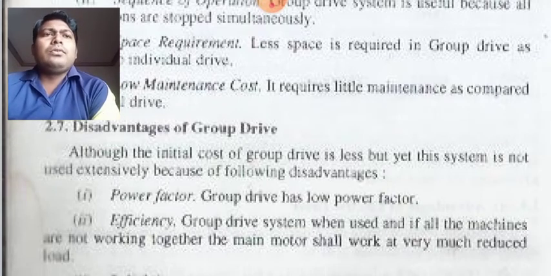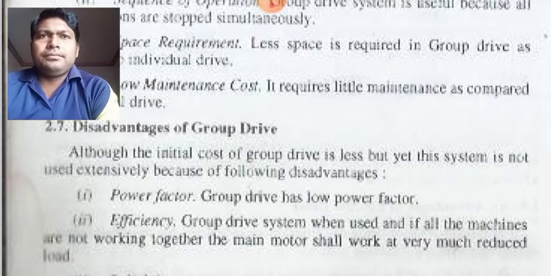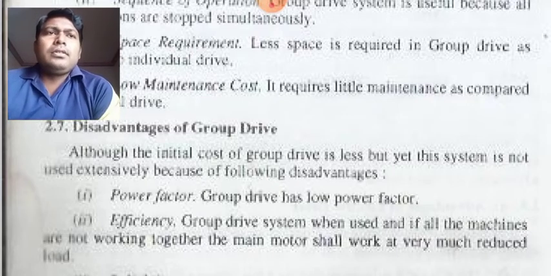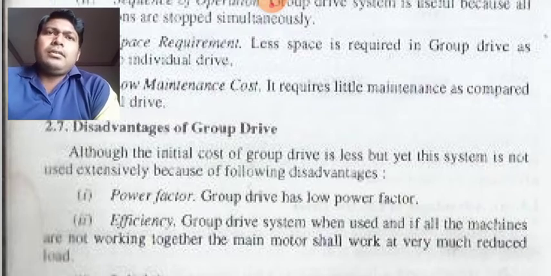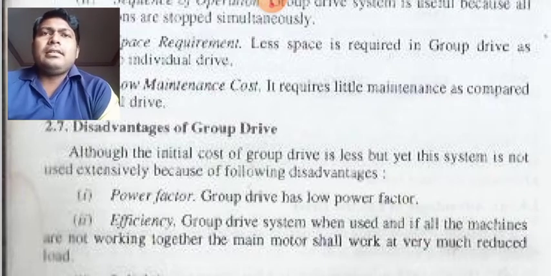working to run 10 machines in a group drive. Suppose the requirement at a particular moment is reduced to 2 machines. Suppose I run a big machine for only running 2 machines. So its efficiency will be reduced or not? Suppose these 10 machines had to be run at a particular moment, then the efficiency would have been higher. But when we have very few loads, what will happen? The efficiency of the total overall system will be reduced.